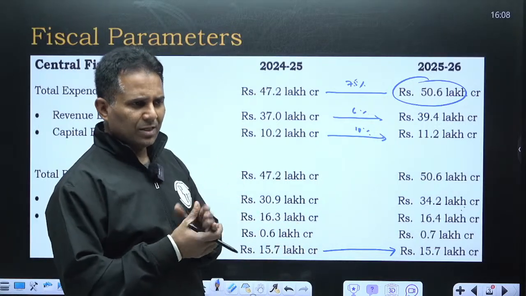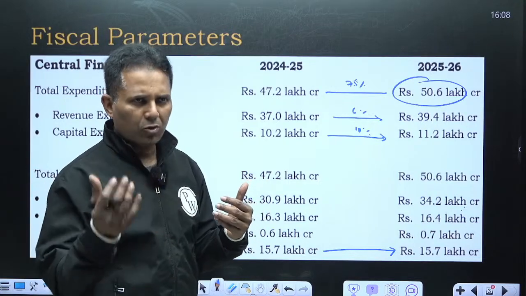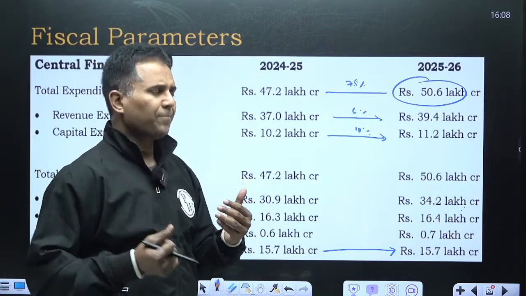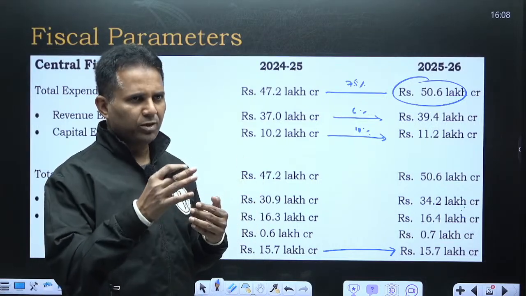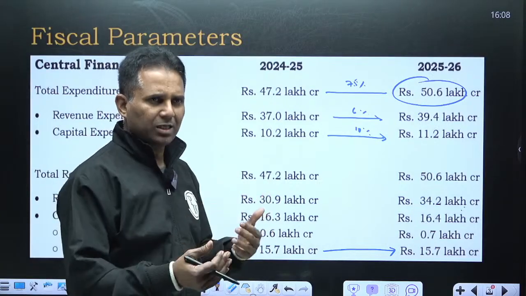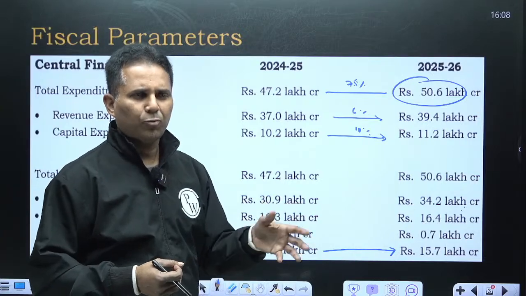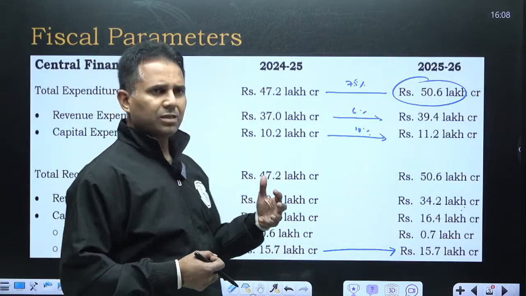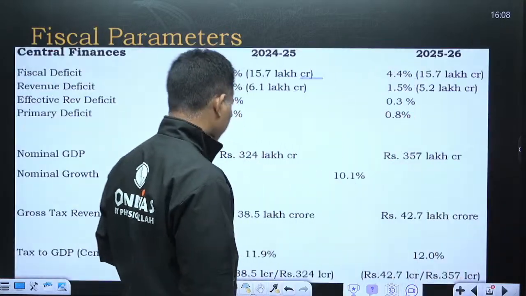So what has happened post-COVID? The government had to borrow a lot. So the government borrowed a lot, debt increased, to push economic growth. But now the government has said that it is moving to a path of fiscal consolidation. So this year, 2024-25, the deficit is around 4.8%. But next year the government has targeted a deficit of